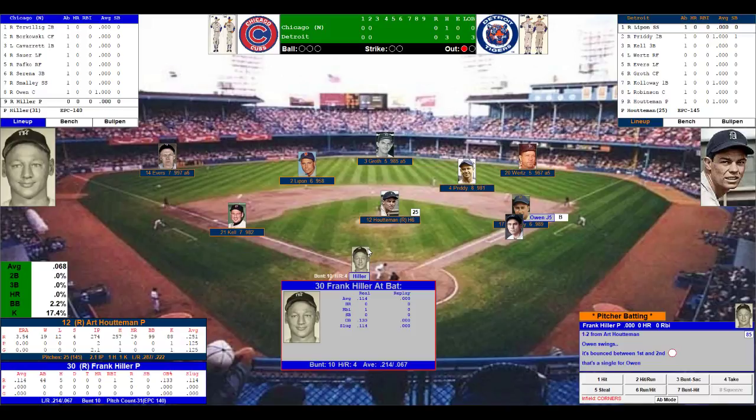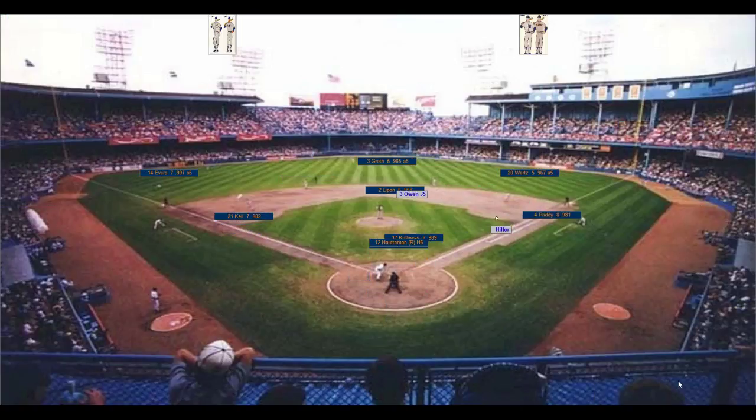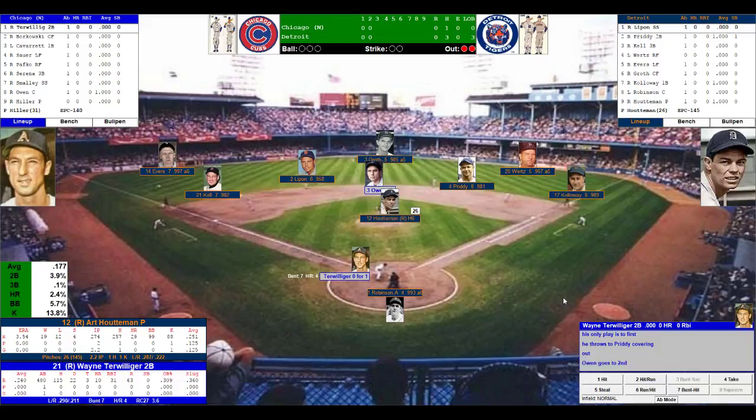114, 1 RBI, 2 runs knocked in. 10 out of 10 bunter, he will attempt to put the sacrifice down. Corners are in for Detroit. Here's the pitch to Hiller. He squares the bunt. He puts a good one down. He only plays the first. Pretty covers on the wheel play.